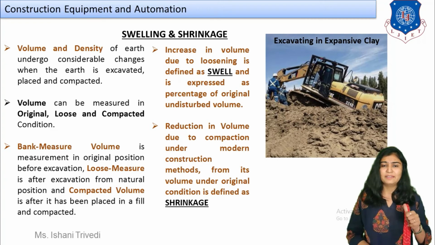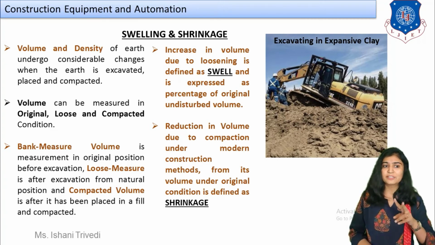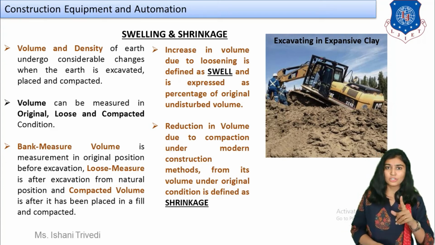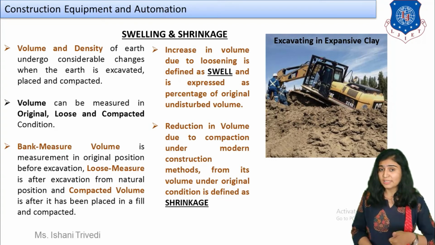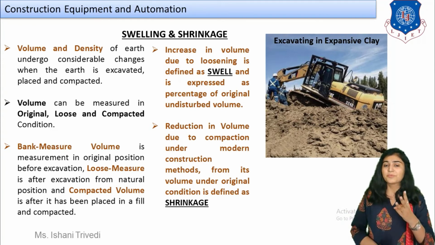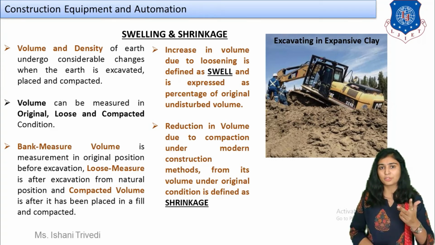So volume and density, right? Volume and density of the earth undergo considerable changes when the earth is excavated, removed, filled, or compacted. That's an obvious thing. So two properties are to be considered, volume and density. Volume can be measured in three types, as I told you already in the starting. We have original volume, loose volume, and compacted volume, which we discussed in the starting. So you have to define these three things again.